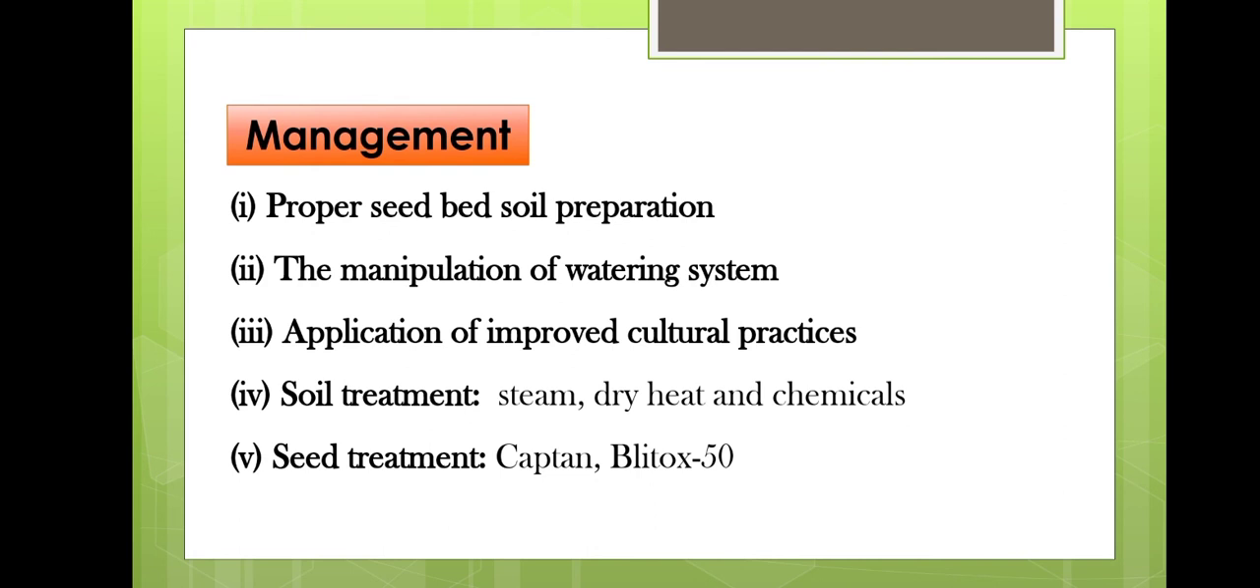Seed treatment can be done with protective chemicals like Captan or Blitox 50. So this is all about the seed treatment. That is, we have to treat the seed before the sowing. And other chemicals also we can use like metalaxyl, Dithane M-45, Dithane Z-78. These are also chemicals that we can use for soil drenching, or we can apply as dust or spraying. So this is all about the management of damping off.